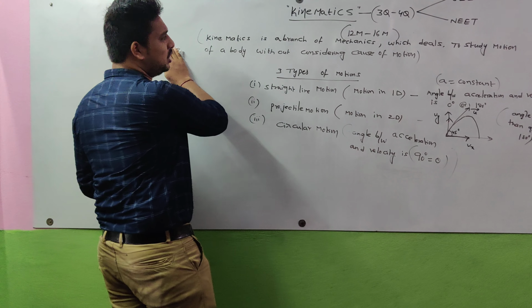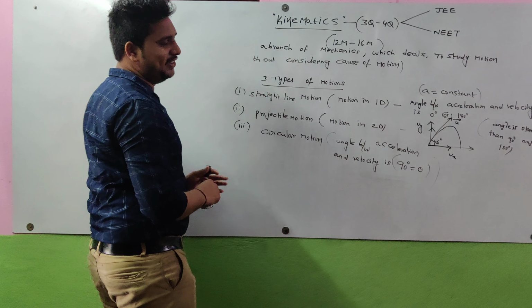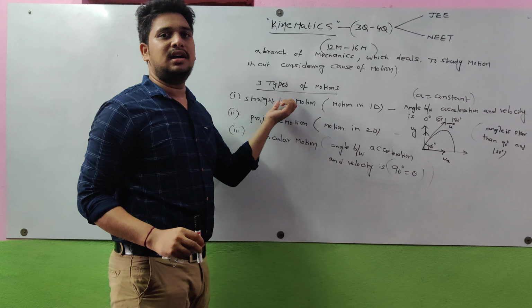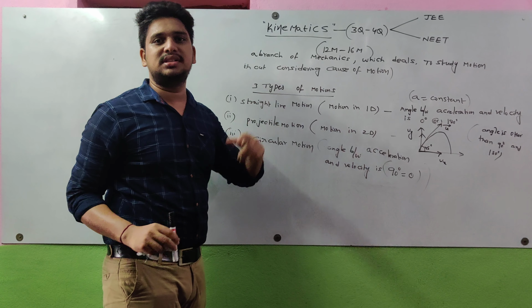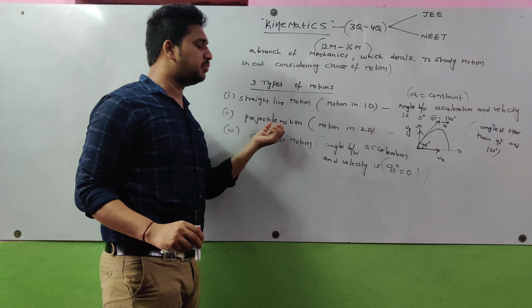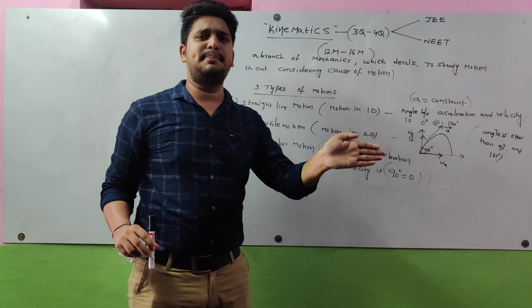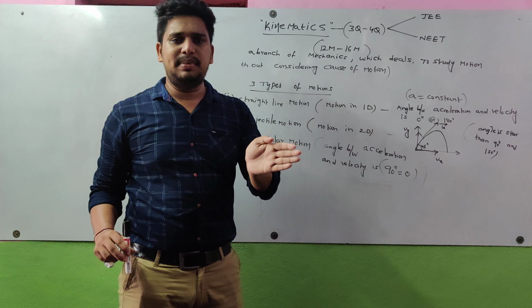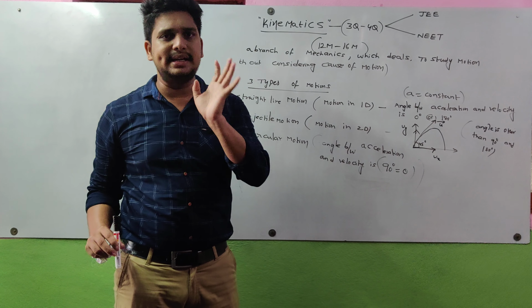Continuing my lecture, up to now we discussed the definition of kinematics and the possibilities for the motion of a body. Three types of motions are possible for a body. We discussed each: straight line motion, projectile motion, circular motion. Straight line motion means the body is moving on a straight path, and the angle between the acceleration vector and velocity vector is 0 degrees or 180 degrees.